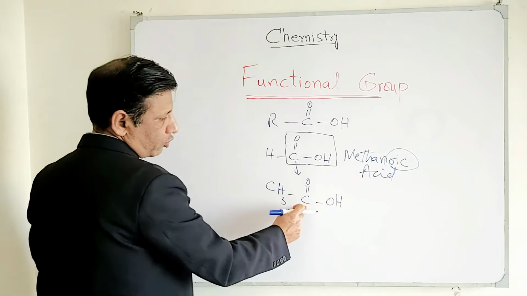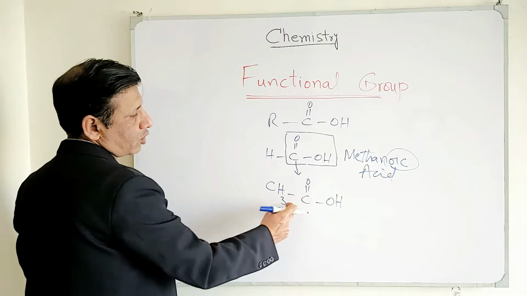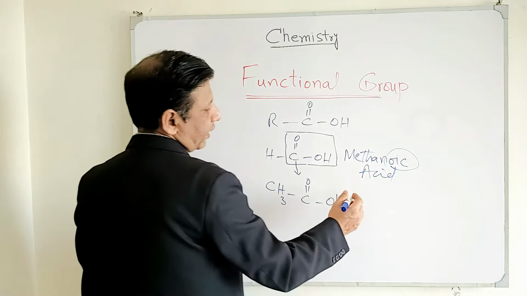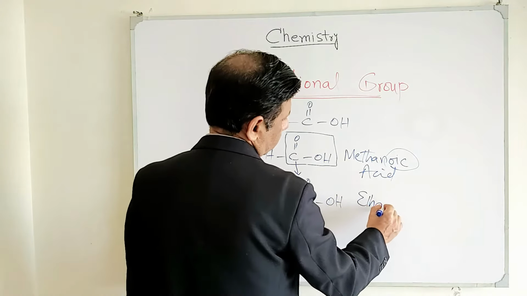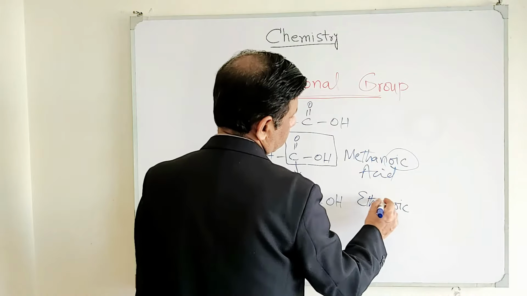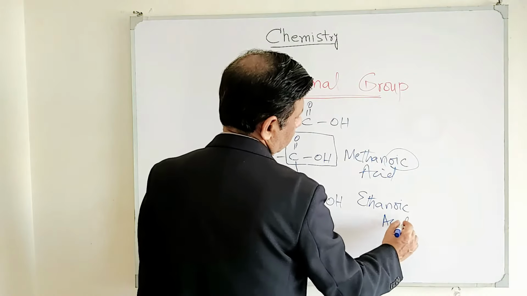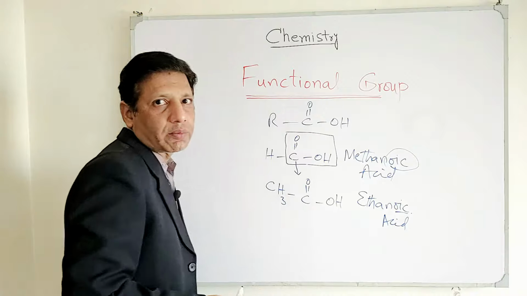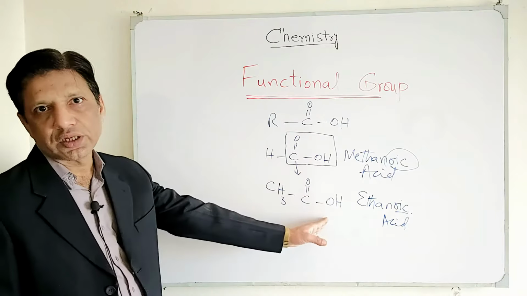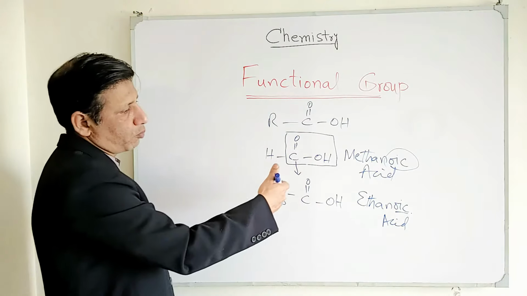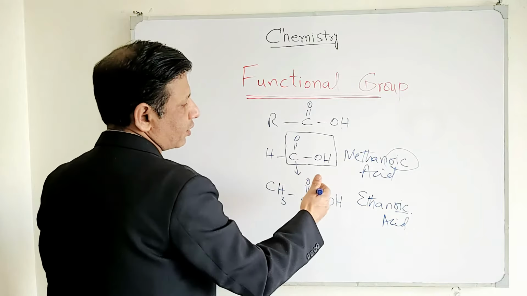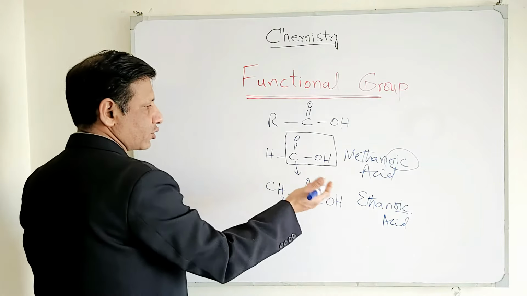Now you can see, including this carbon, there are 2 carbons, and 2 carbons are called eth. So "eth" and "anoic acid" will be the same, because this "oic acid" will be part of every compound formed from this functional group. Now propanoic acid, butanoic acid, pentanoic acid, and so on.